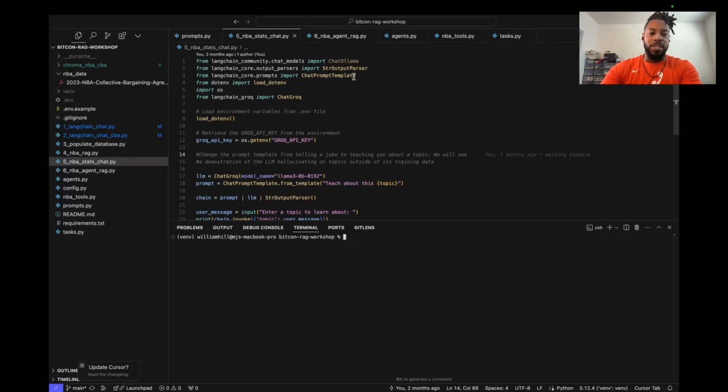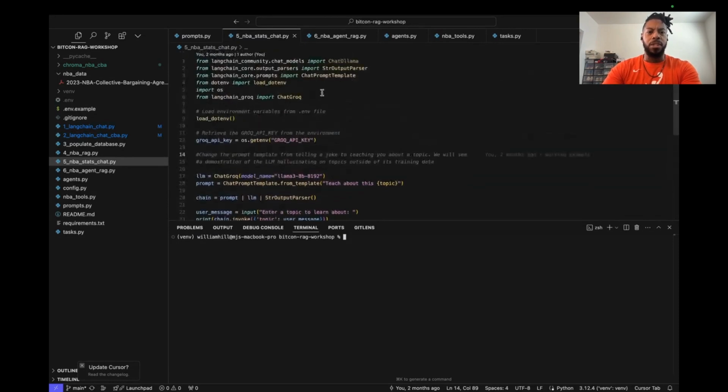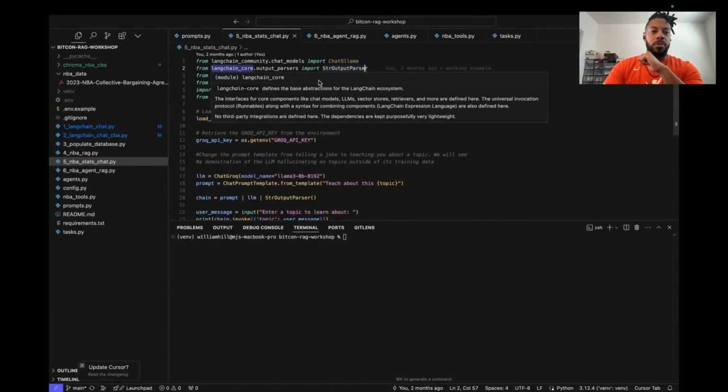As you can see, this is a very short script, written in Python, and I'm using a couple of external packages that I'll very quickly walk through, in just under 30 lines of code. What we want to do here is attempt to reach the edge of knowledge of a particular large language model. In this case, we're going to be using Llama 3. We install a few dependencies. In this case, we're not using Llama anymore, so you can ignore that one, but we're using some stuff from LangChain.